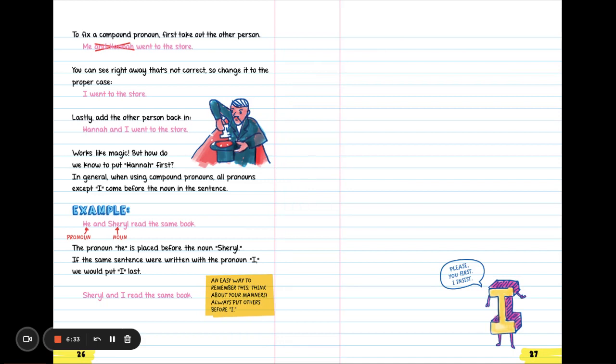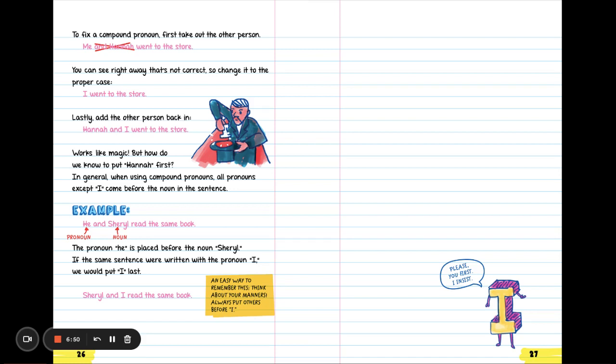You're going to see if that works. Me went to the store. You can see right away it's not correct. So change it to the proper case. I went to the store. Now add the other person back in. Hannah and I went to the store. Works like magic. But how do we know to put Hannah first?